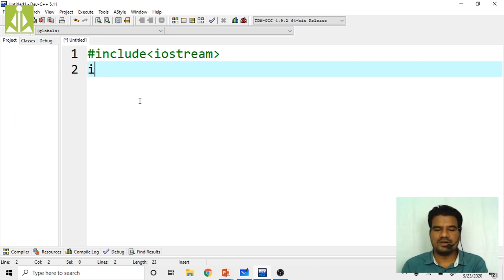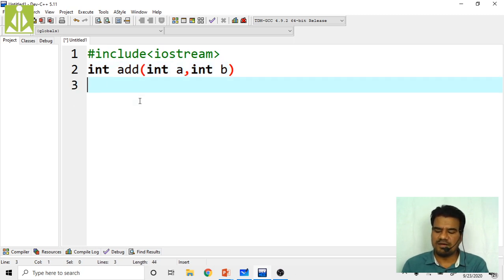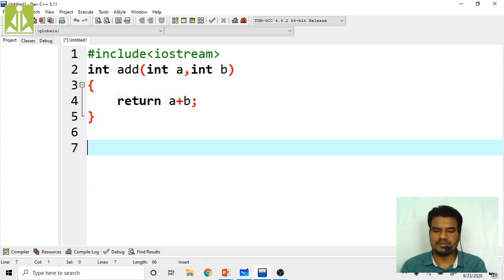My function will return integer type and add(int a, int b). I'm writing the definitions because we are talking about function templates, so I'm not taking any classes over here. I'm writing a regular structural way of programming. What do I have to return from this function? An integer value. So return a + b. Basically, it is adding my a plus b, two parameters of type integer, type specific.